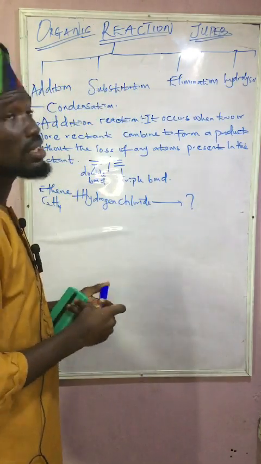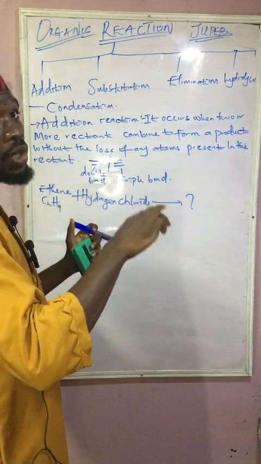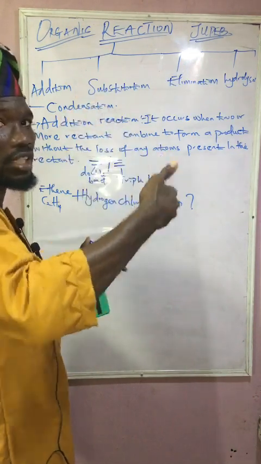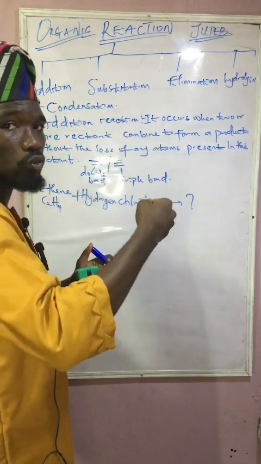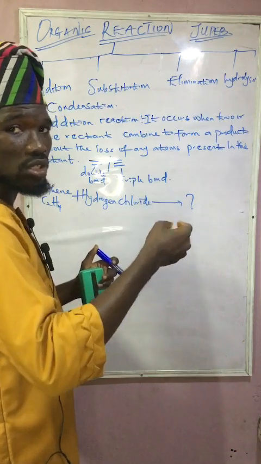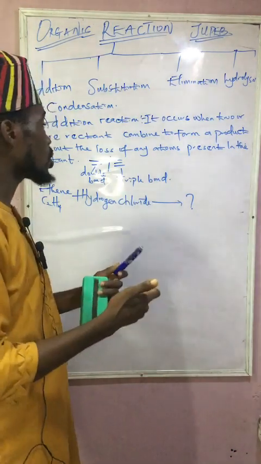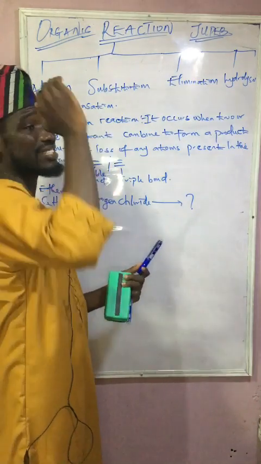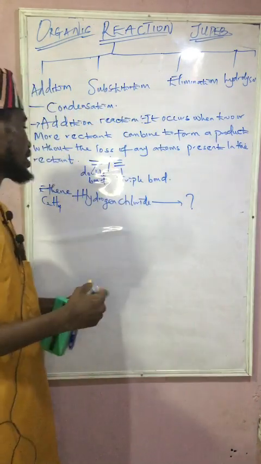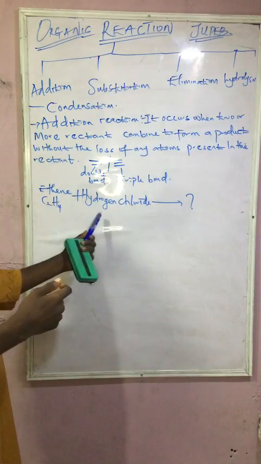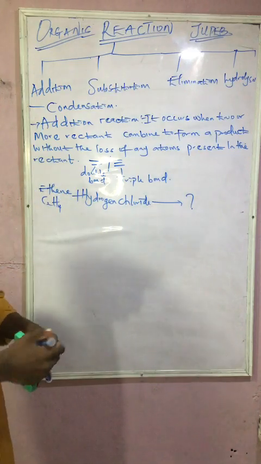Don't forget I said it occurs when two or more reactants combine to form a product without the loss of any atoms at the reactant site. So let's take a look at this now. We are going to show the structural formula of ethene as well as hydrogen chloride. So this is it now.